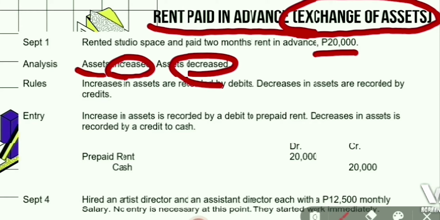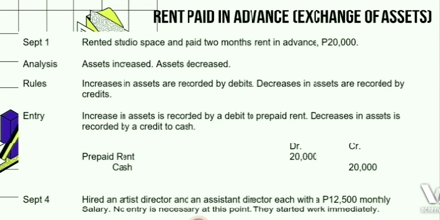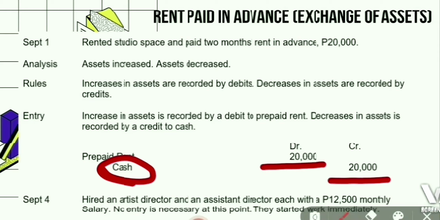It increases through the advance payment of rental, which is called prepaid rent, which means that there is an additional asset. It decreases because of the payment of 20,000 pesos in cash, which is a deduction of cash, thus a deduction from the asset. To record the transaction, debit prepaid rent and credit cash amounting to 20,000 pesos.